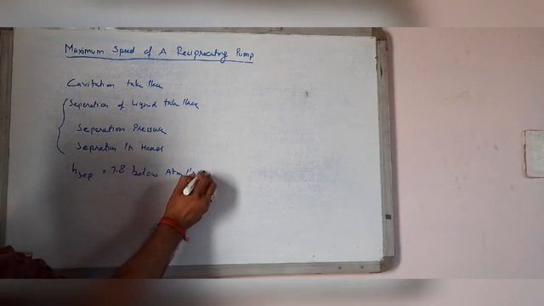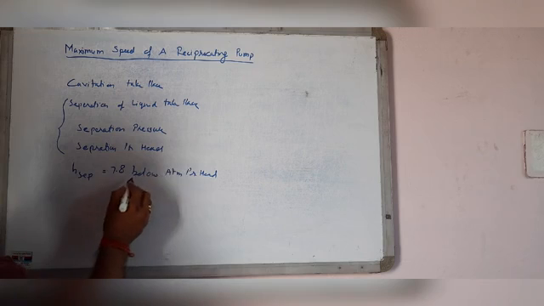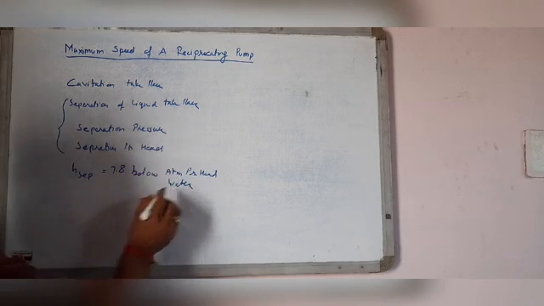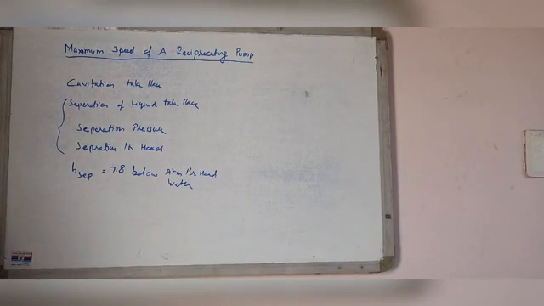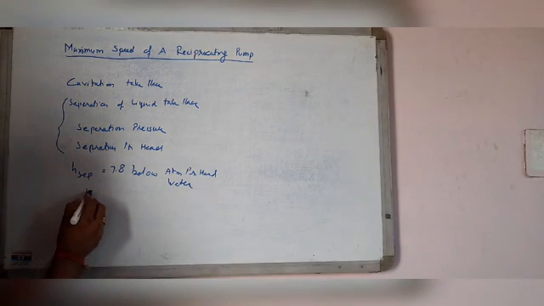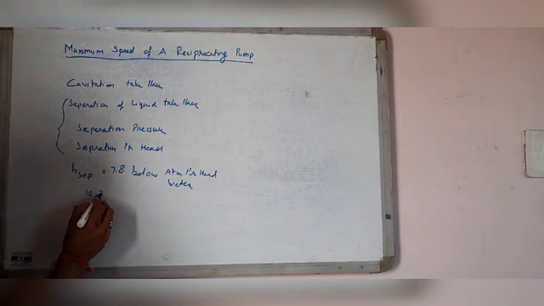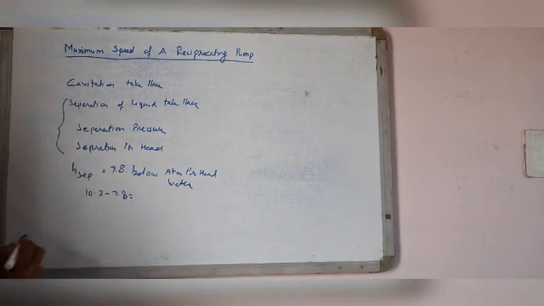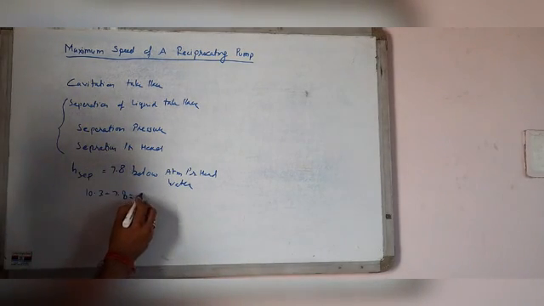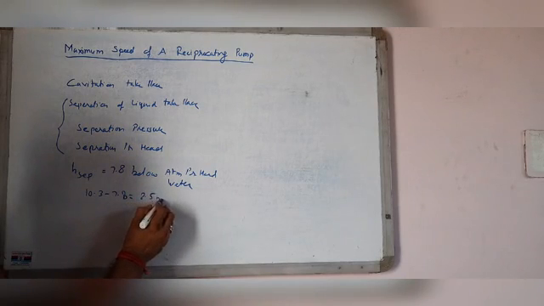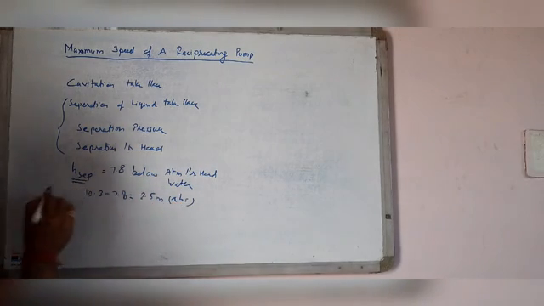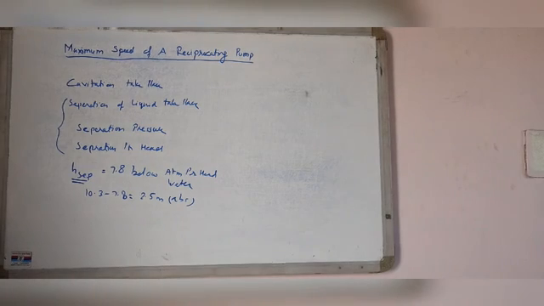Atmospheric pressure head for water is 10.3 m. That is equal to 10.3 minus 7.8, which is equal to 2.5 meter absolute. This is the separation pressure head.